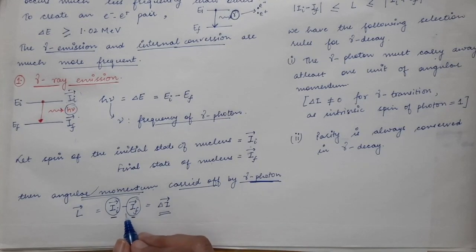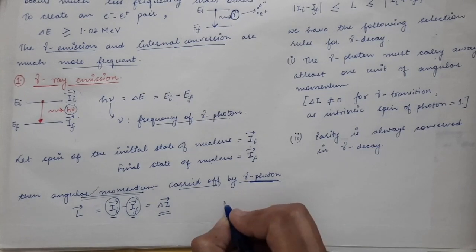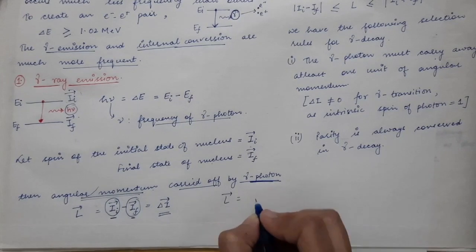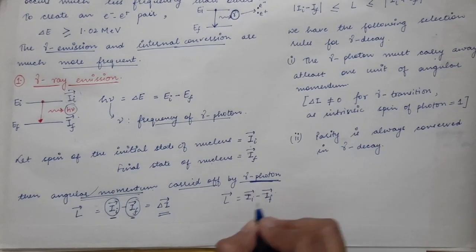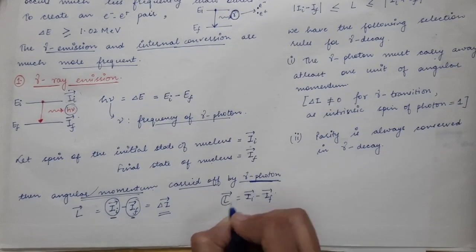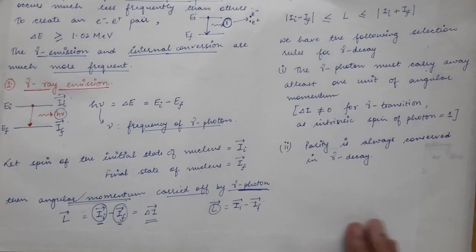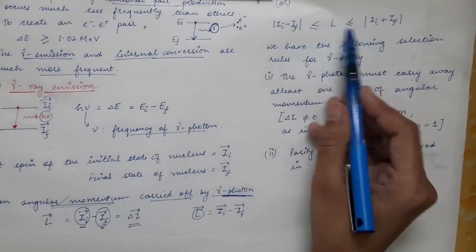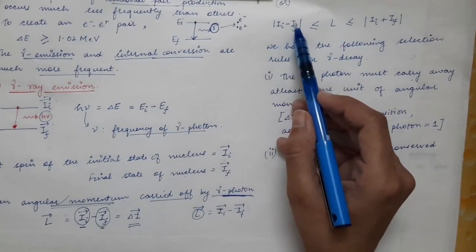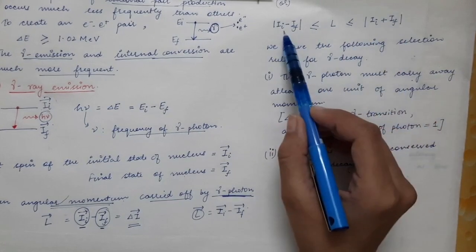Now this is in vector form, so how do we do the vector subtraction? Here we have the vector L equal to the vector I_i minus the vector I_f. What will be the magnitude of this L? It will lie between two numbers, the modulus of I_i minus I_f, and I_i plus I_f.